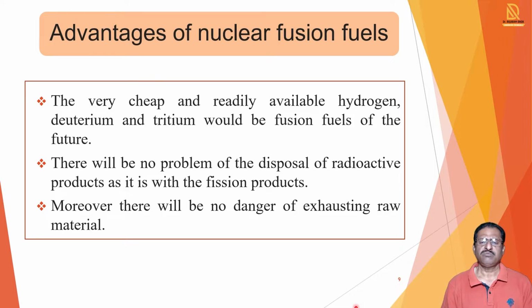From uranium there is a possibility of evolution of radiations, but such radiations are not there in the fusion fuel. Then there will be no danger of exhausting raw material, nor are they hazardous. And so nuclear fusion fuels are eco-friendly energy-producing fuels.